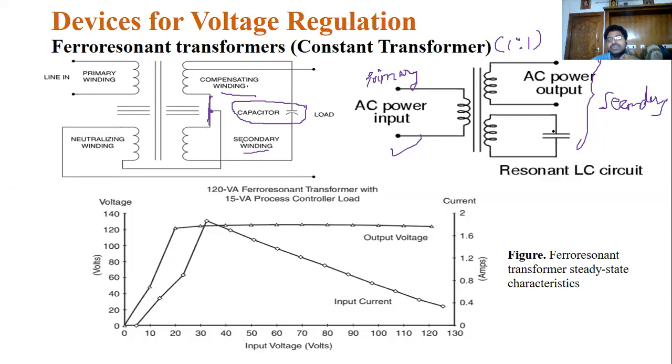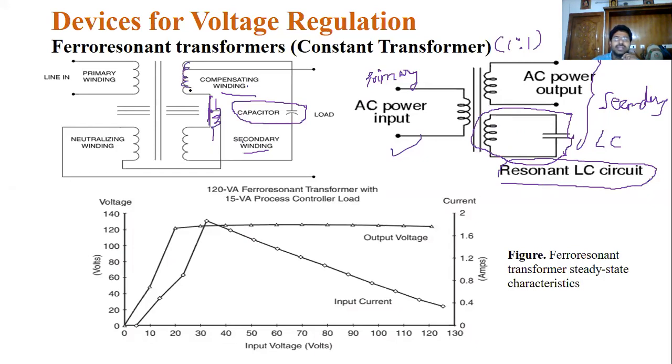See this, this is the circuit. This is the additional circuit we use in this transformer when compared to normal transformers, an additional LC circuit, a resonant LC. This is the inductor, this is the L. This winding represents the inductor.